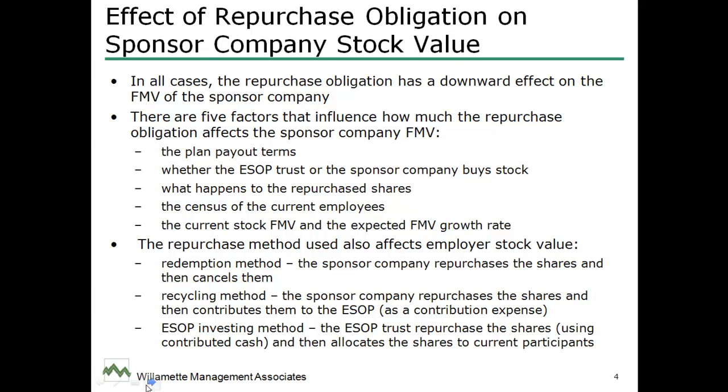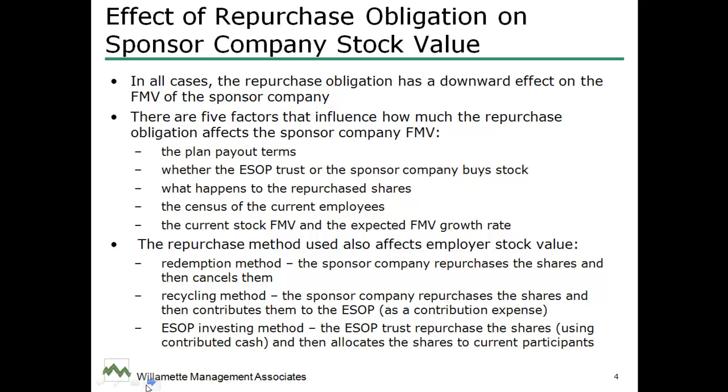Well, that's going to make a big difference on our repurchase obligation. Then the final factor is what's the current stock fair market value and the expected growth rate of the fair market value of the stock. In other words, are we appraising the stock today at $14 a share or $1,400 a share? Is the stock expected to grow at 2% a year or 20% a year? That will affect the repurchase obligation.